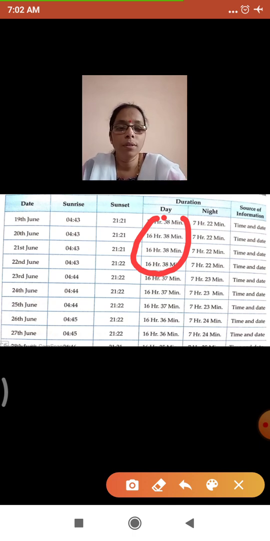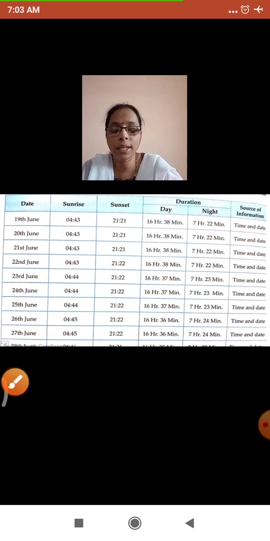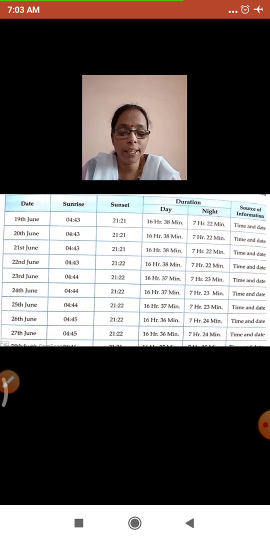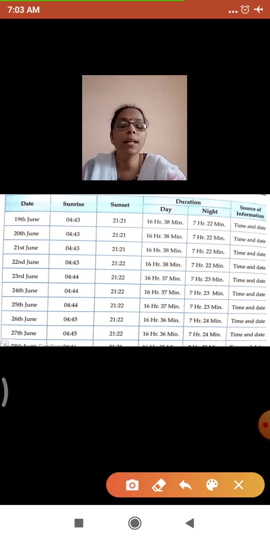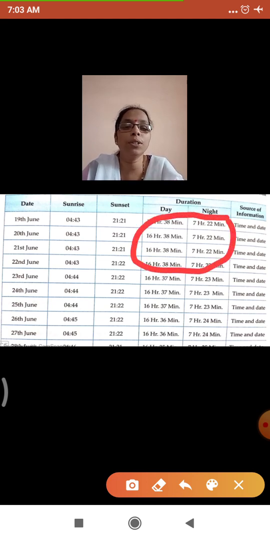Now just look at it and tell me which days have days and nights of the same duration. Here you can see that there are a total of 4 days which have days and nights of the same duration.